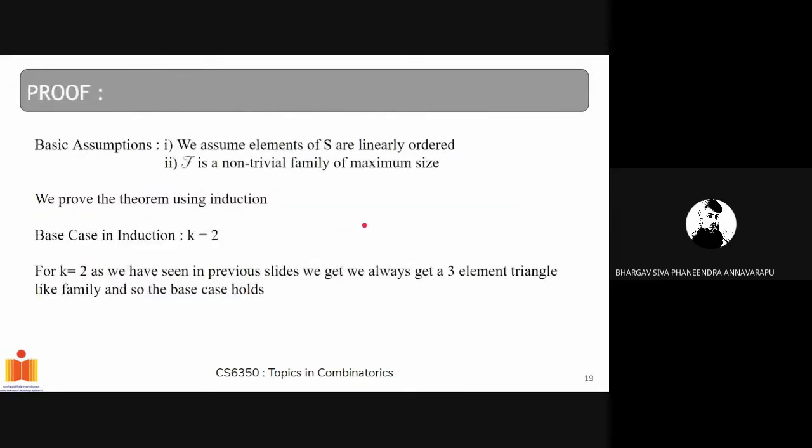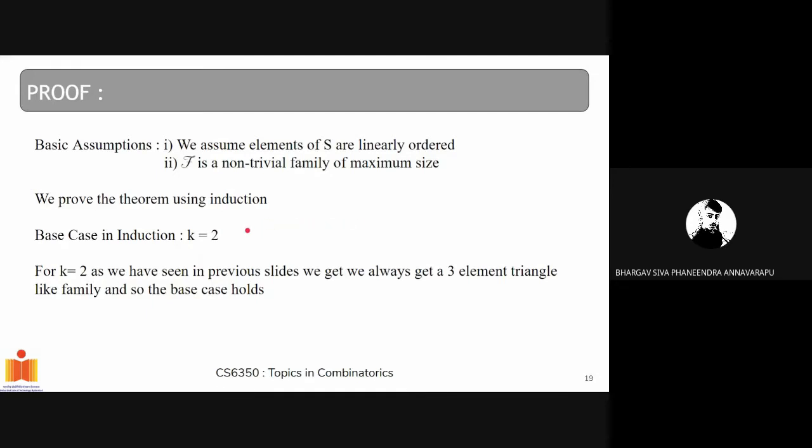And let's move on. Some of the basic assumptions we use in the proof: S is linearly ordered. That's just without loss of generality, we take that S is linearly ordered, and F is a non-trivial family of maximal size. So that's what we are trying to achieve. We are showing that the maximum non-trivial families are of size at most |f1|. That's what we are trying to prove, and we will try to prove this by induction.